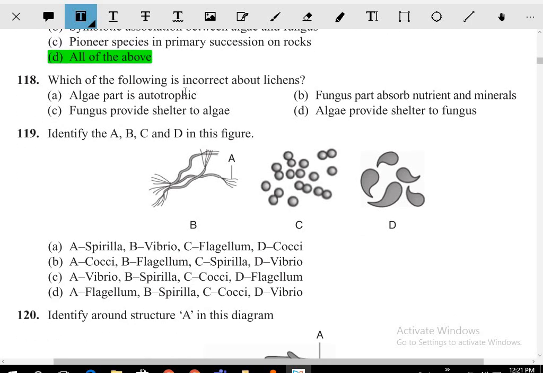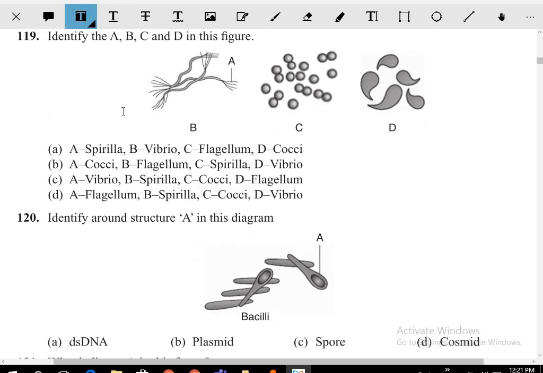Which of the following is incorrect about the lichen? The algal part is autotroph. The fungus part absorbs the nutrients and minerals. Fungus provides the shelter, not algae. So this statement is wrong.